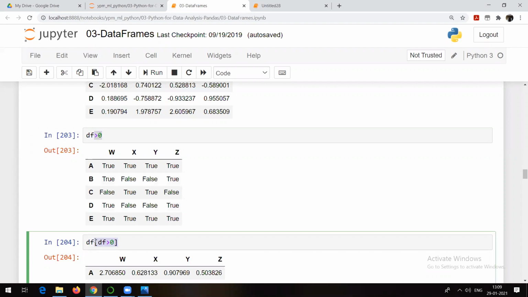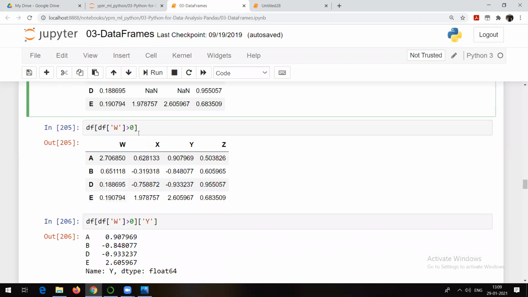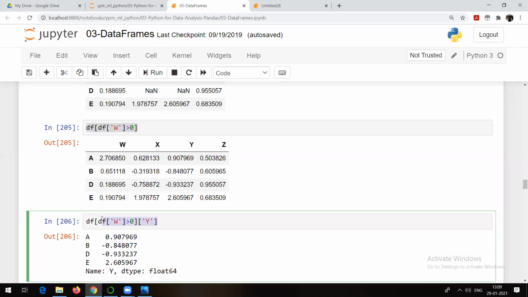And accordingly, you can go and apply the condition. This is also possible. In our case, what we have done is we have checked where df of x is greater than 0 or not. That's also possible, and accordingly, we have seen different values. This is what we have done now. Now you can go further and you can index further. This is also possible.